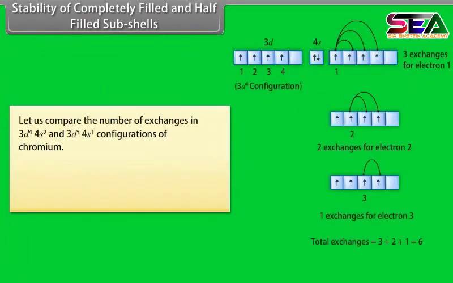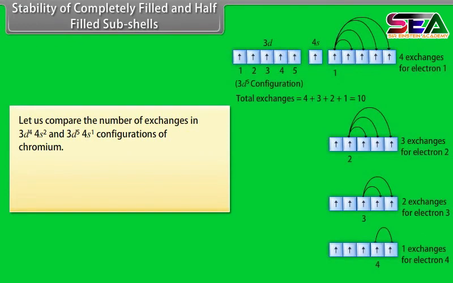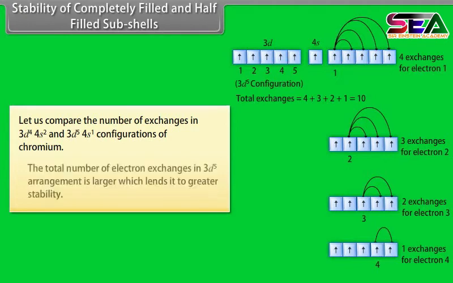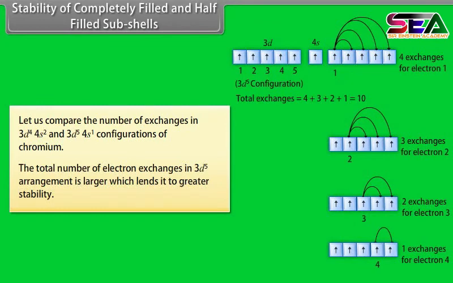Let us compare the number of exchanges in 3d4 4s2 and 3d5 4s1 configuration of chromium. In 3d4 arrangement, electron exchanges are 6, which implies that there are 6 possible arrangements with parallel spin in 3d4 configuration. The total number of electron exchanges in 3d5 arrangement is larger, which lends it greater stability.